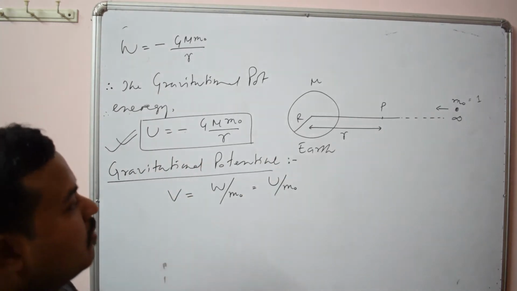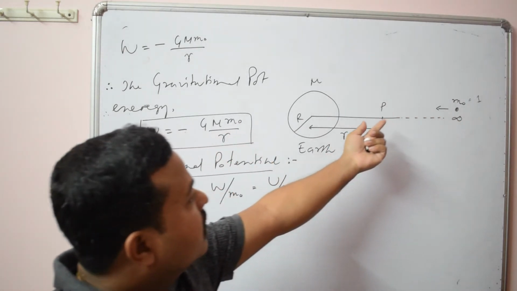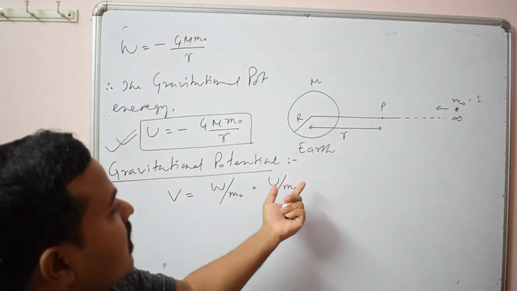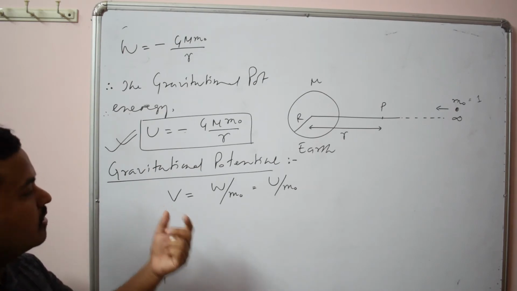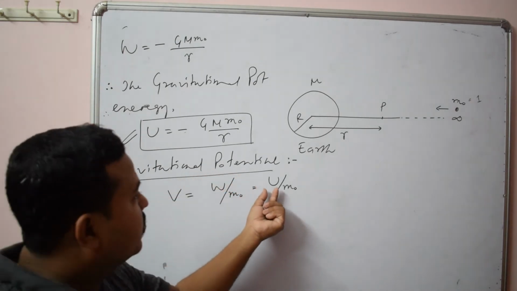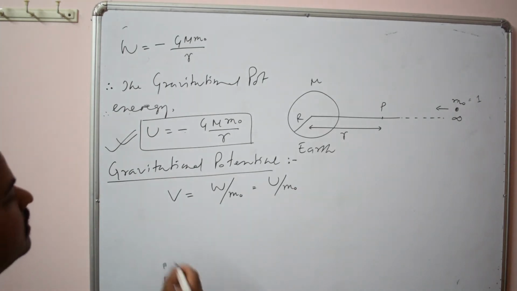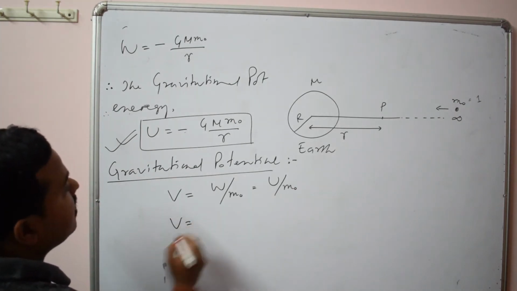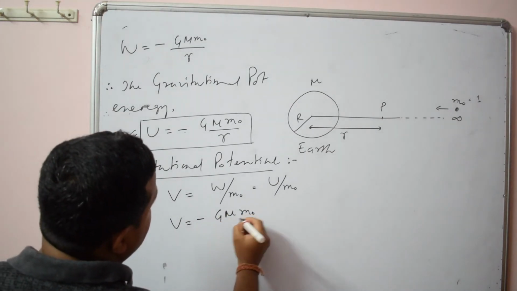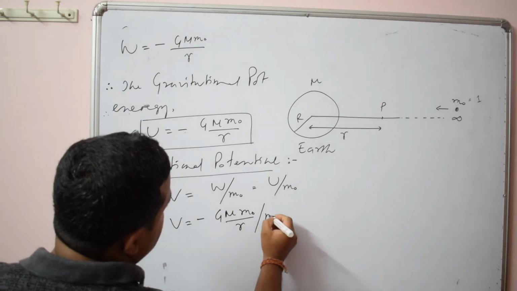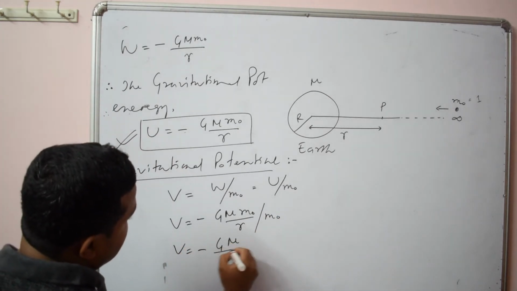That is, the amount of work done in bringing a body from infinity to a point in the gravitational field of earth per unit mass is gravitational potential. Or simply, the gravitational potential energy per unit mass is called gravitational potential. So what is the formula? You put the formula for U, minus G m m naught by R, divided by m naught. So V will be minus G m by R.